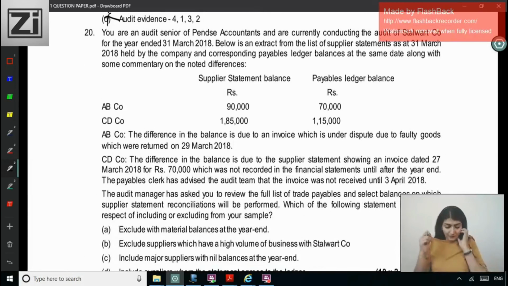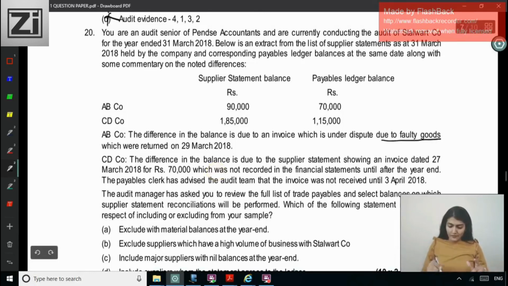And the last one, you are an audit senior of Pensy Accountants and are currently conducting the audit of Stalwart for 2018. Below is the extract from the list of supplier statements held by the company and the payable ledger balance at the same date, along with some commentary on the noted differences. Supplier statement balance and payable ledger balance. First one, the difference is due to which is under dispute due to faulty goods, right? 20,000. The difference in the balance is due to the supplier statement showing an invoice dated 27 March for 70,000, but which was not recorded until after the year end.